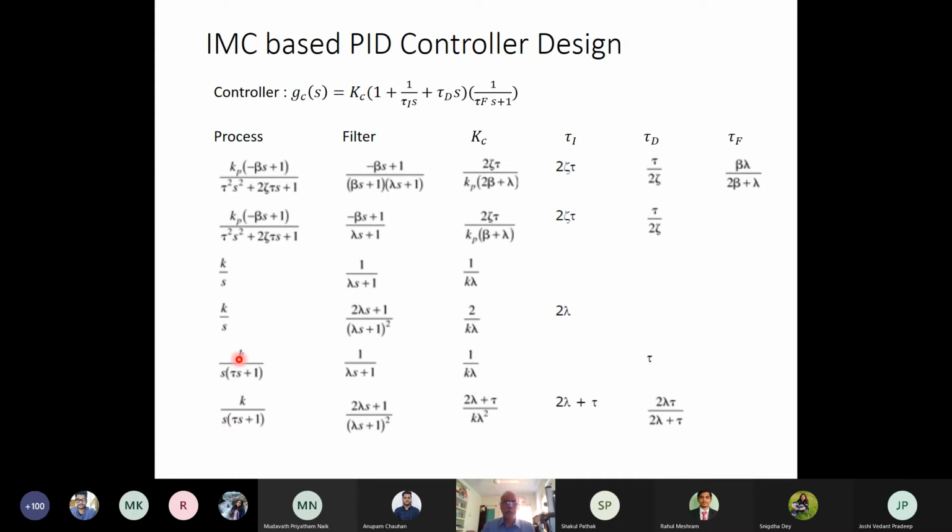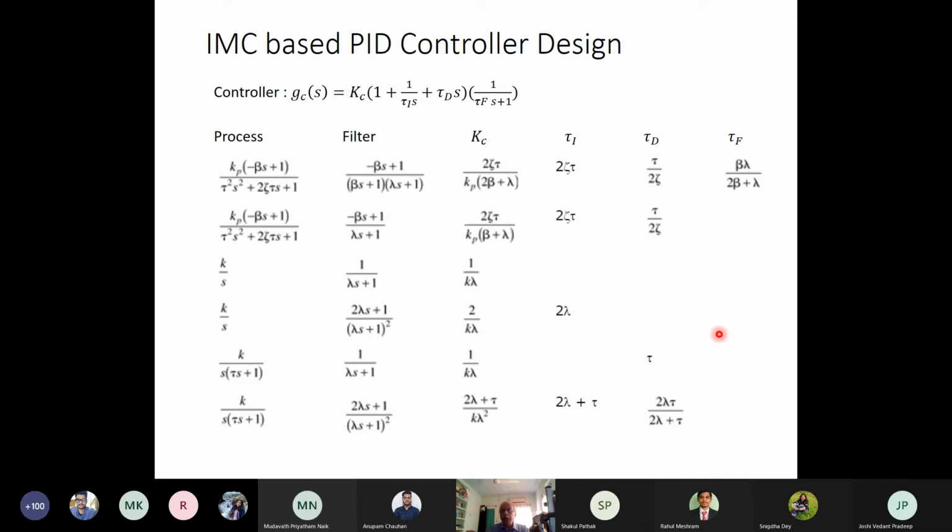Similarly, we have another transfer function, the first order plus integrating, K/(s(tau s + 1)). If I use a filter 1/(lambda s + 1), then ideally a proportional derivative controller will suffice to control the process.